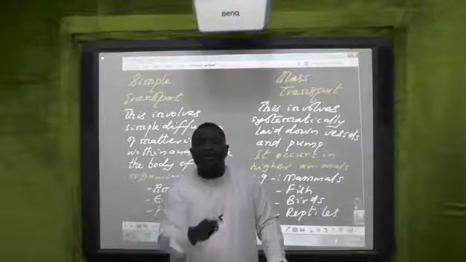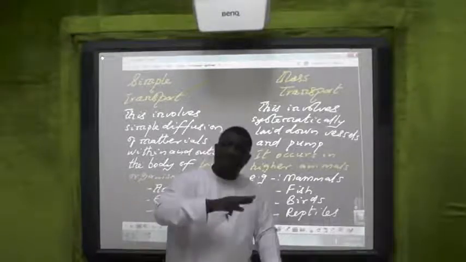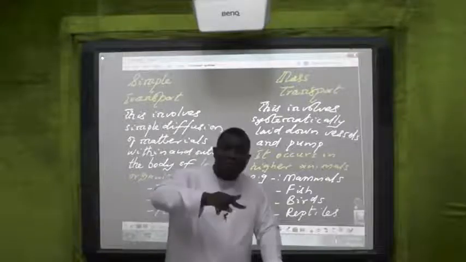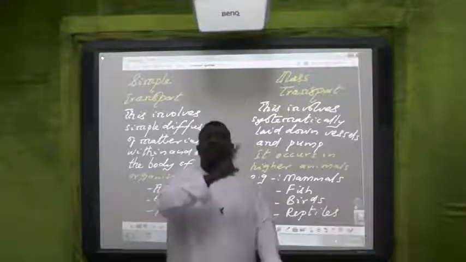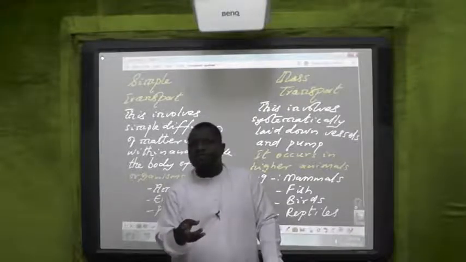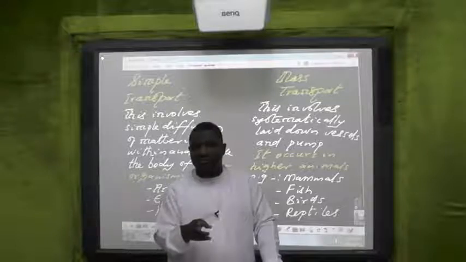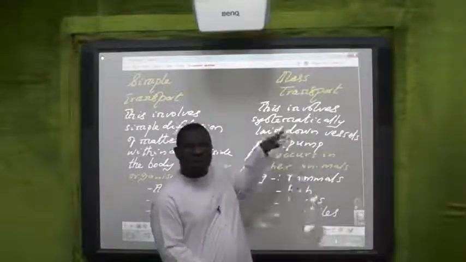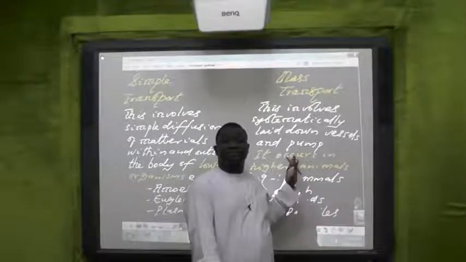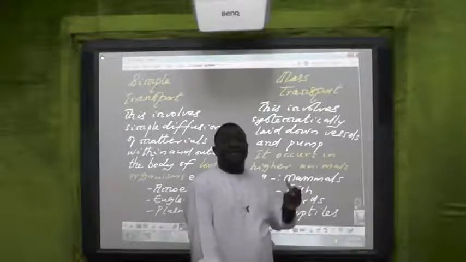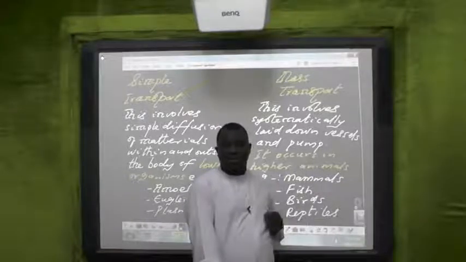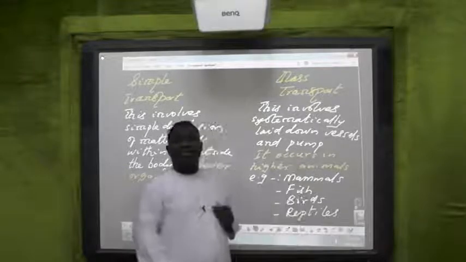Between the vessel and the cells, the final destination of these materials, simple diffusion must happen for this material to move out of these final vessels and move into the cell. So the simple transport system is also, one way or the other, the end point of the mass transport system. At the final destination, simple transport must happen, even with this mass transport system. Now, we are concentrating on this.